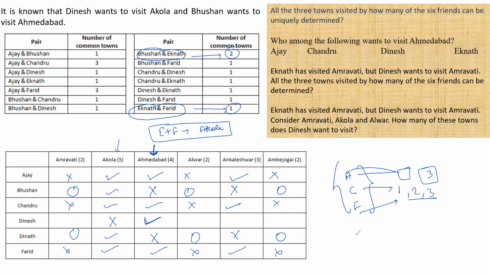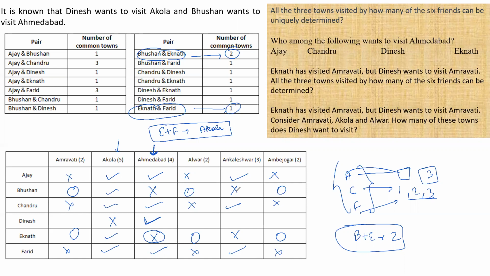I am given that B and E have visited two common places. B plus E have two common places. Akola is one of them. Akola is definitely visited by them. Then I am given that Eknath has not gone to Ahmedabad. I am given that Bhushan has not gone to Ankleshwar.